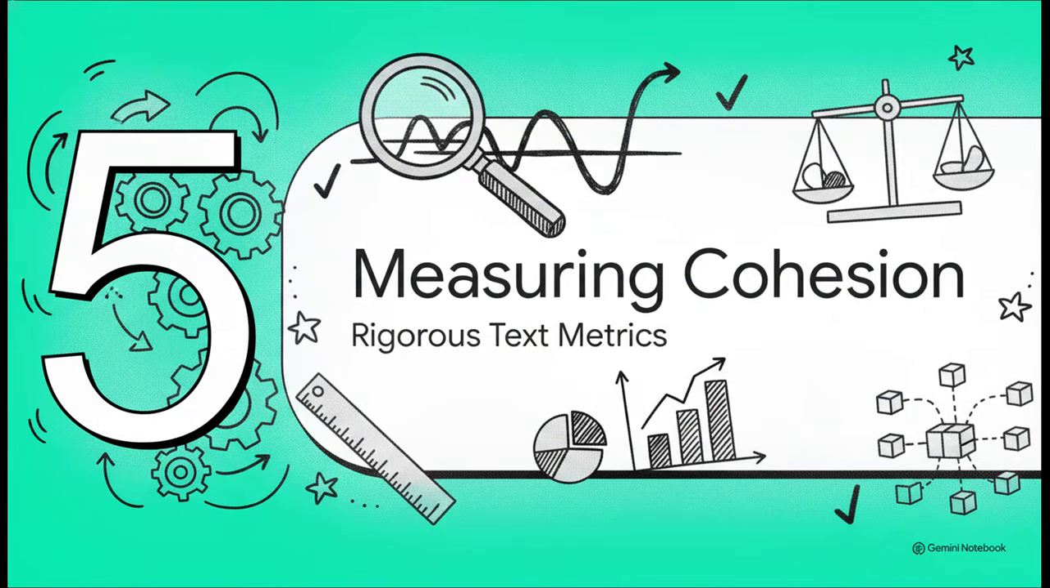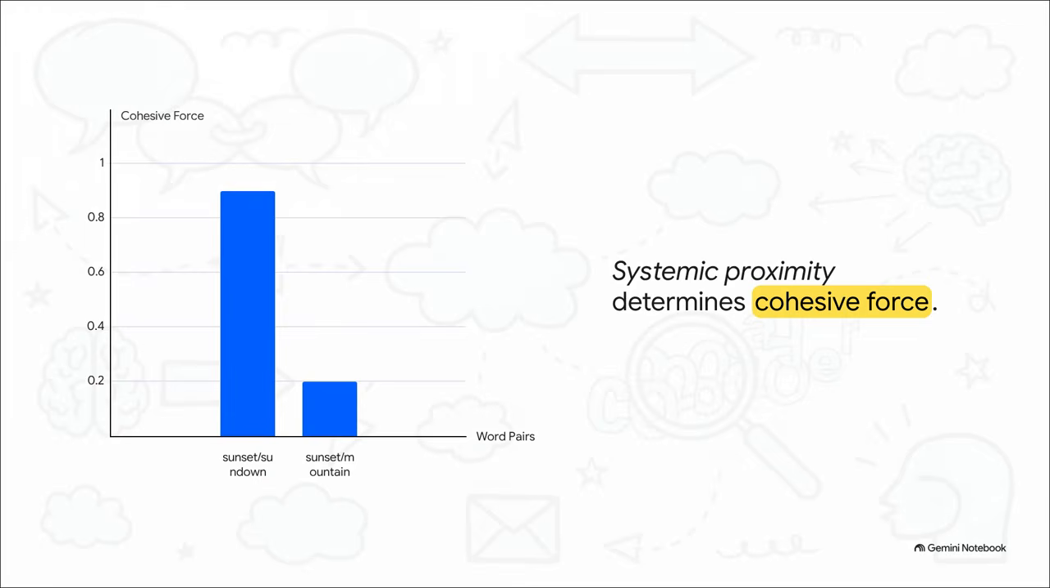Finally, Section 5, measuring cohesive force. Let's look at how we quantify all this. As analysts, we can't just rely on vibes to know if a text hangs together. We need rigorous metrics. Let's visualize a concept called systemic proximity. The strength of a cohesive tie actually depends on the statistical probability of two words co-occurring in the language system. For instance, sunset and sundown exert a very high cohesive force because they are morphologically related near synonyms. They are drawn together super tightly. But compare that to sunset and mountain. Sure, they can exist in the same natural environment, but their systemic proximity in everyday English is much lower, which results in a weaker cohesive force.